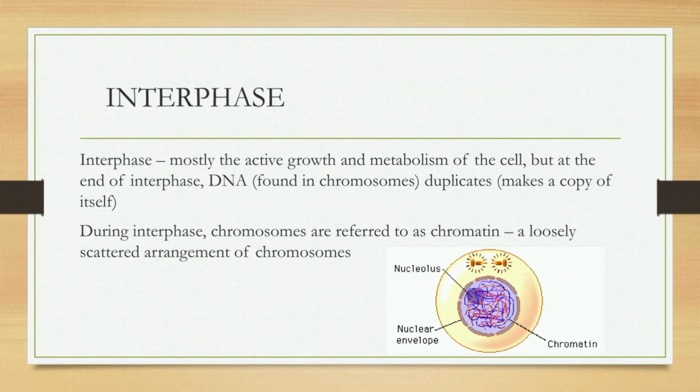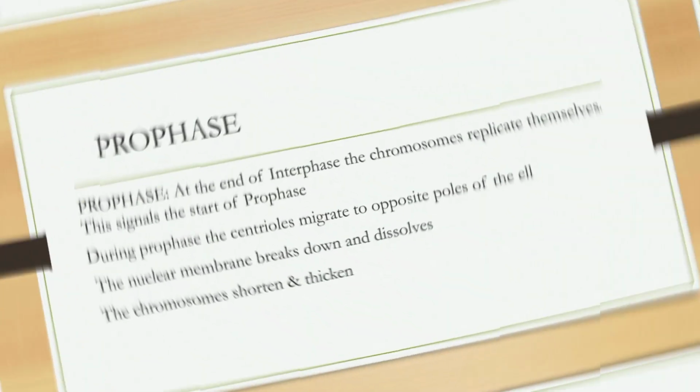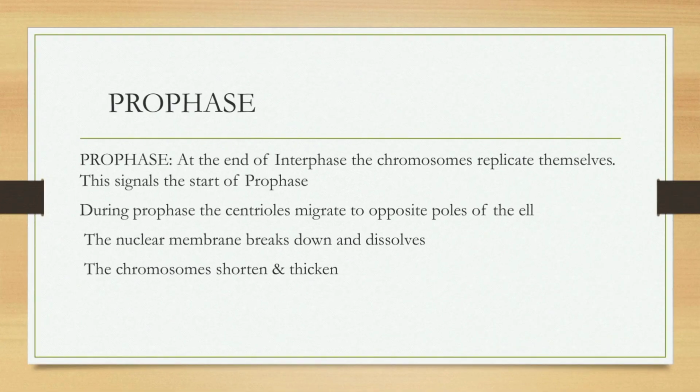Interphase. The cell is mostly active in growth and metabolism, but at the end of interphase DNA duplicates. During the interphase, chromosomes are referred to as chromatin, a loosely scattered arrangement of chromosomes. Prophase. At the end of the interphase, the chromosomes replicate themselves. This signals the start of prophase.